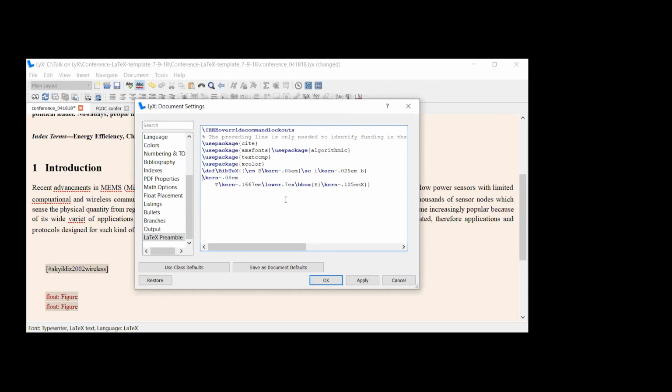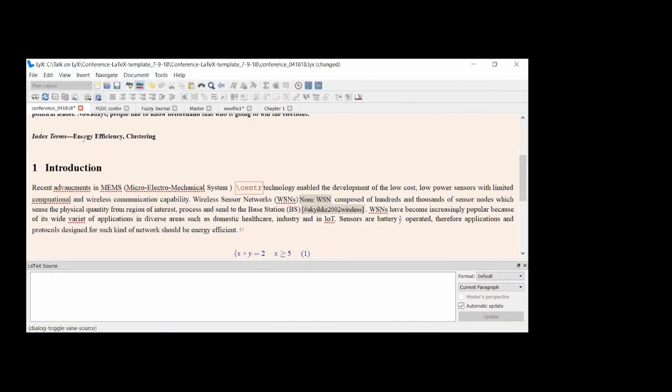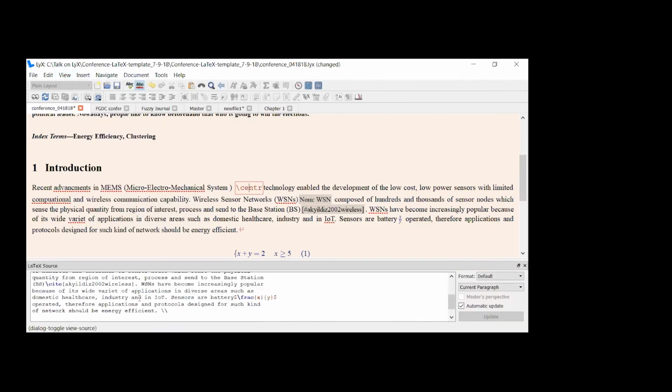Those who are well aware of LaTeX, if you want to see the LaTeX code, go to the view source pane. So at the bottom, all the LaTeX code will appear.